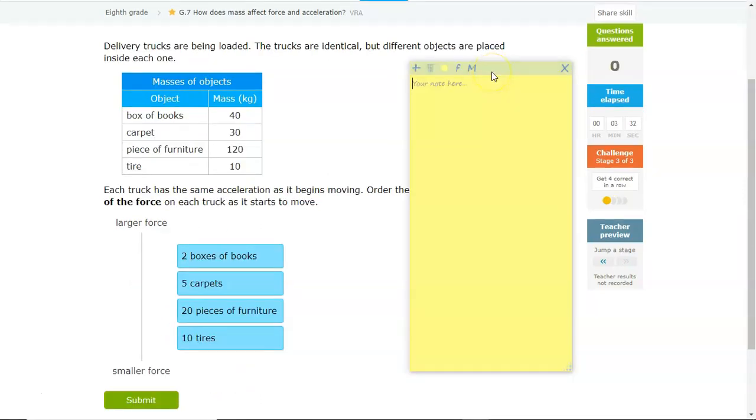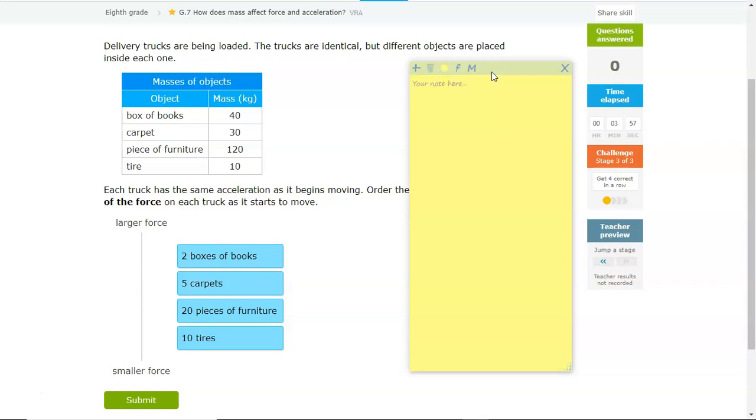So in stage 3, they're going to ask questions on the size of the force and also on the size of the acceleration, which is what you've done in stage 1 and stage 2. The only difference is that this time you have to calculate the specific amount of mass for each object. So it says each truck has the same acceleration as it begins moving. Order the size of the force on each truck as it starts to move.